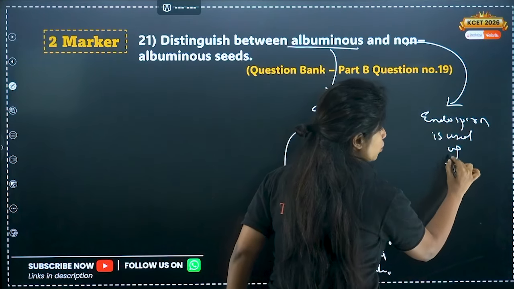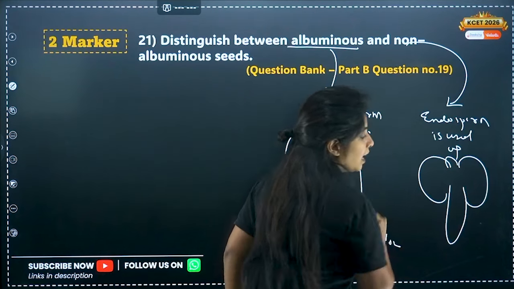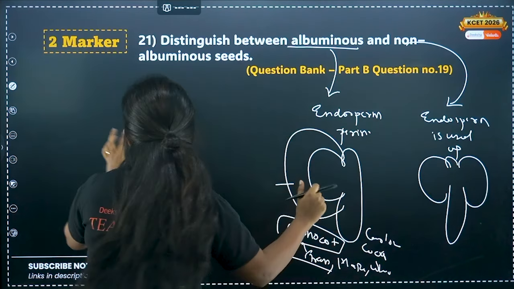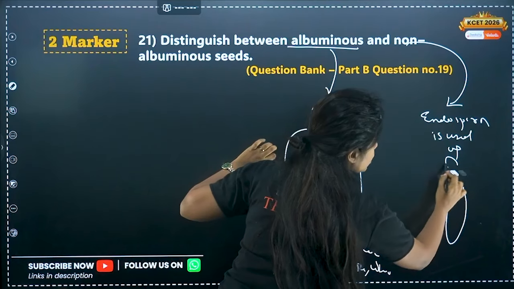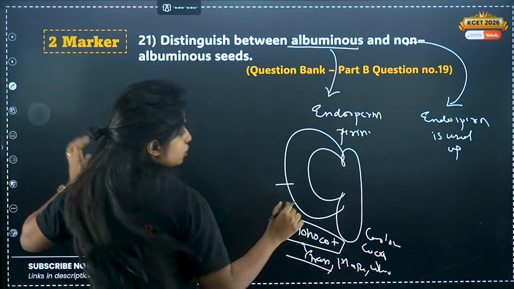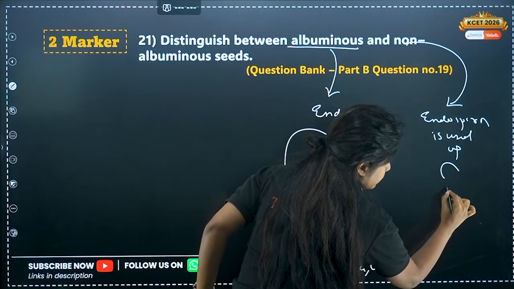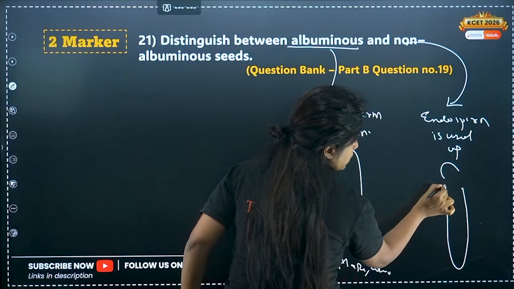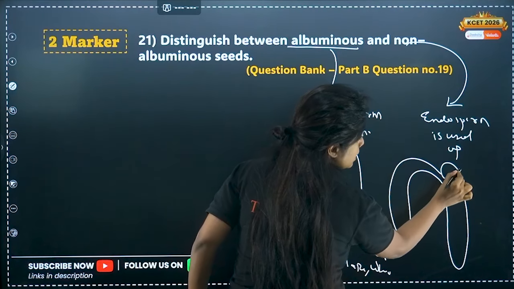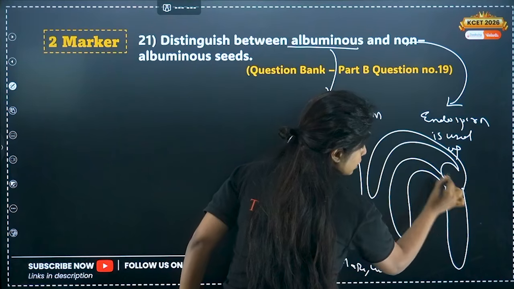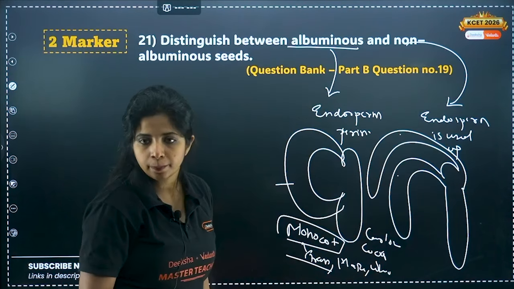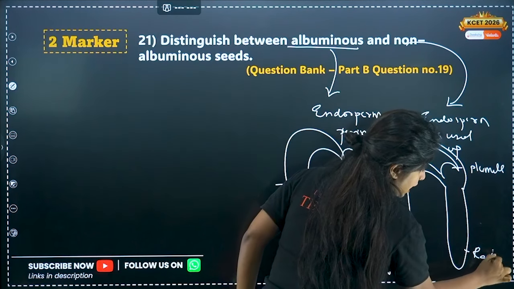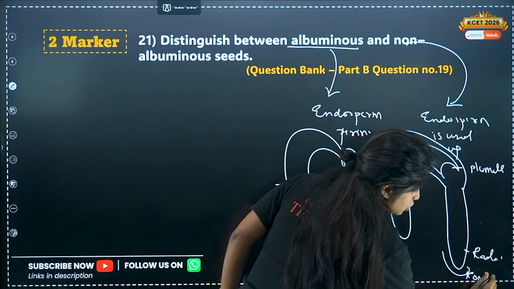Non-albuminous, endosperm is used up. Why? Because, my dear children, over here they are forming 2 cotyledons. Example, dicots. In dicots, my dear children, the picture image is very, very simple. If you need to draw the diagram of dicots, it's super easy. I'll tell you why. Because over here again, you have the plumule, you have the radicle. This is the plumule, this is the radicle, right? Now make a cotyledon that lies over here. Similarly, make another cotyledon that lies over here. This is the second cotyledon. This is your plumule. This is your radicle. Radicle will have a root cap. It does not have coleorhiza.